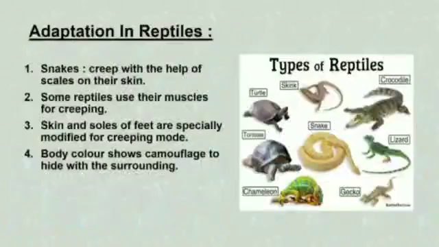Now let's know about adaptation in reptiles. Snakes can creep with the help of scales on their skin. But some reptiles use their muscles for creeping. That means skin and soles of feet are specially modified for creeping. The body of a reptile shows camouflage. That means they can hide in the surroundings.